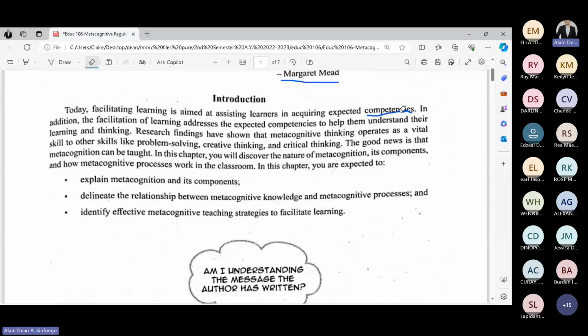Next, in addition, the facilitation of learning addresses the expected competencies to help them understand their learning and thinking.